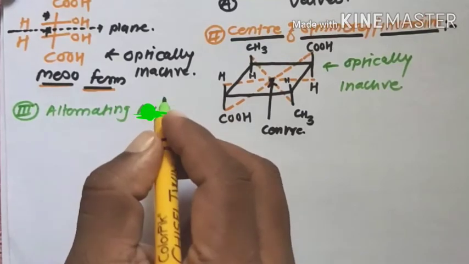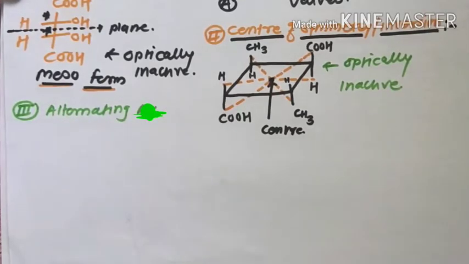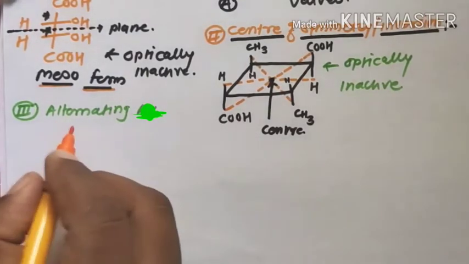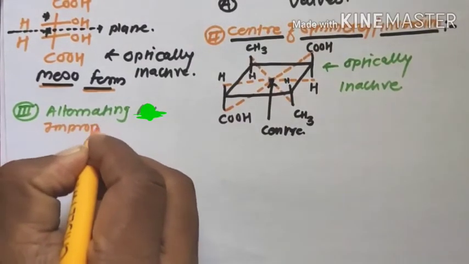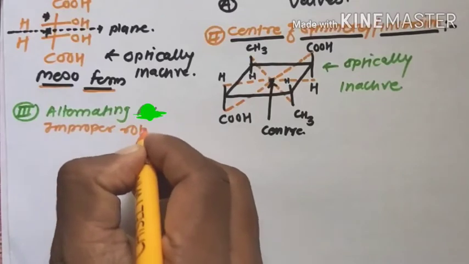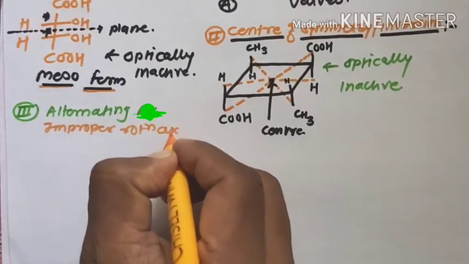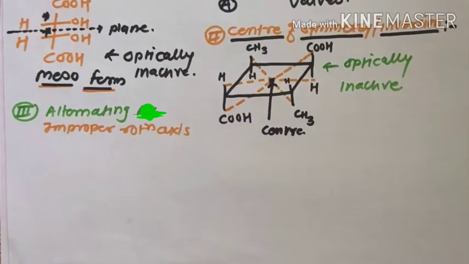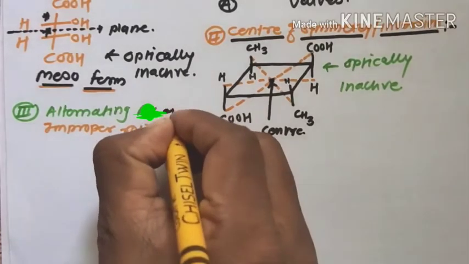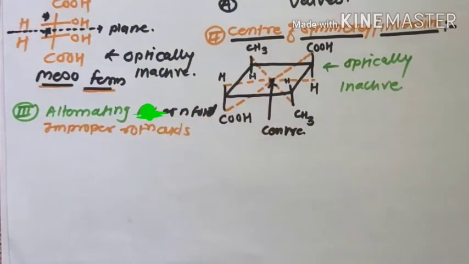also known as improper rotation axis of symmetry. It is also known as n-fold alternating axis of symmetry.